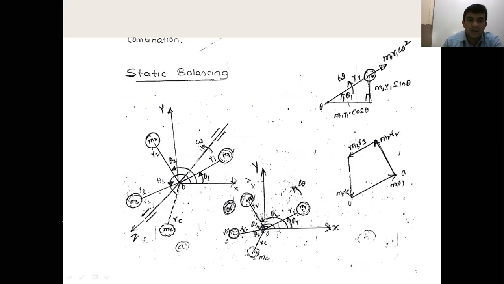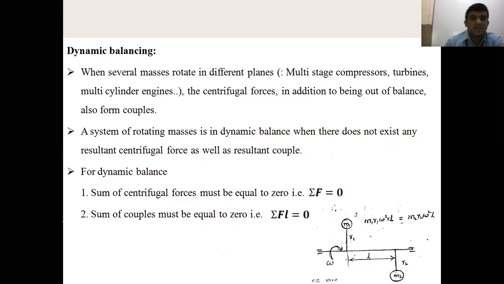In static balancing, if several masses are on the shaft, how do you check the balance? If you draw a force polygon and there is no resultant, then you can say the rotating masses are in static balance. Dynamic balancing means the masses are located at different planes or locations, with some distance L from one mass to another, so a couple will form. Then you go for dynamic balancing, which should satisfy two conditions.